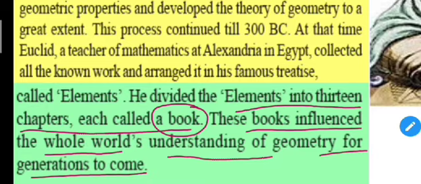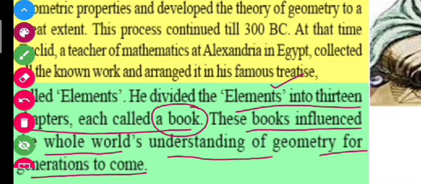Euclid collected all the material, all the works done by Pythagoras and other members, and arranged it in his book known as Elements, which has 13 chapters, and each chapter is called a book.